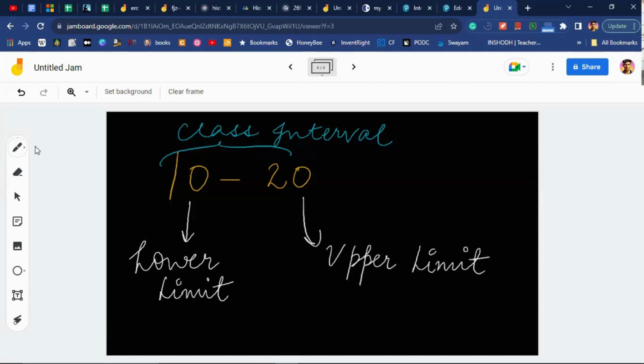So there are two important terms here which you must know. What is class width?